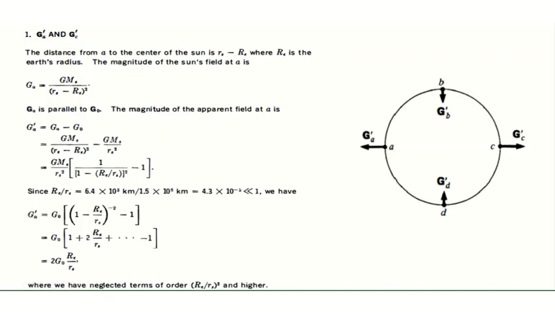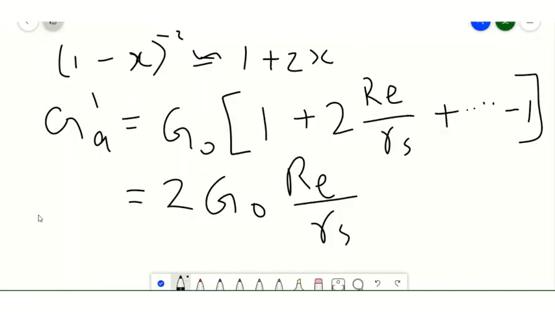So we found G dash A. Like that we can find G dash C also.